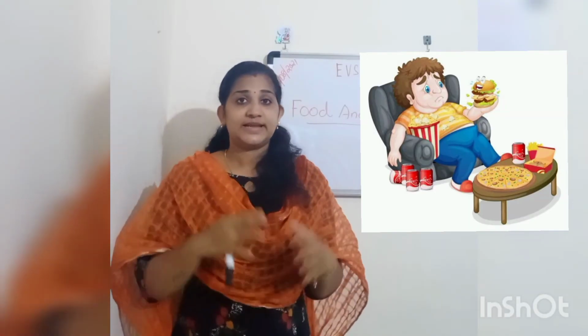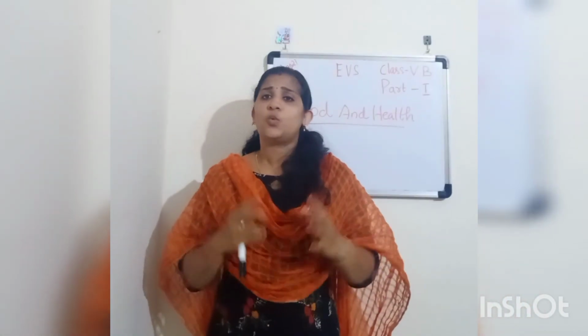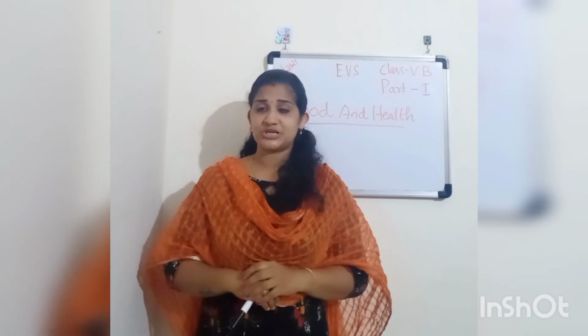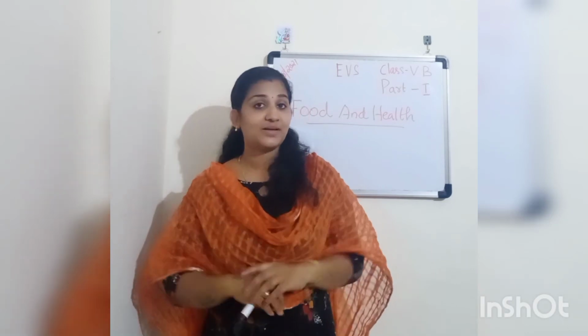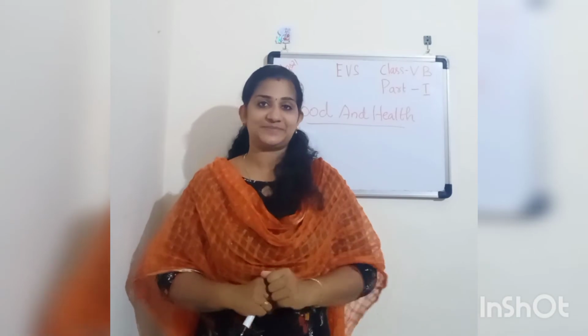Look at this person. He has excess weight. What happens if it is in excess? Weight gain, diabetes, reduced resistance power. To overcome this, what can we do? Do you know, children? To overcome this health problem, we need a balanced diet. What is a balanced diet? Let's see.